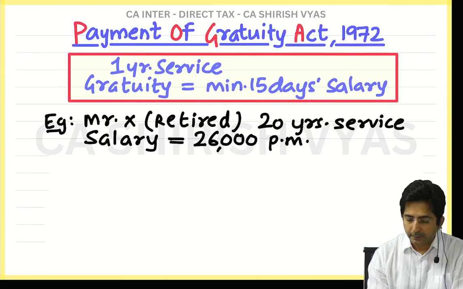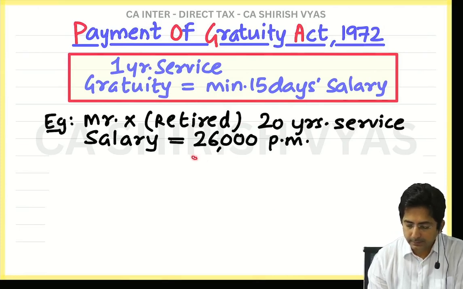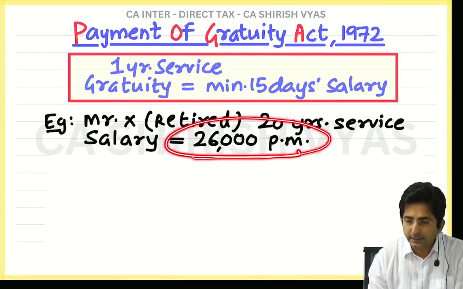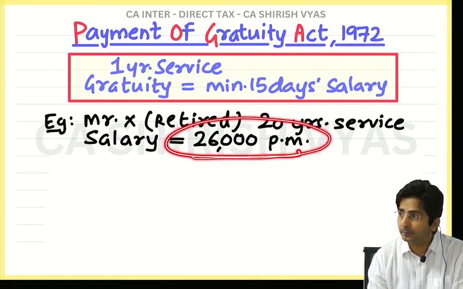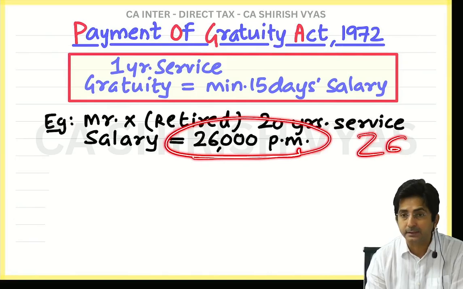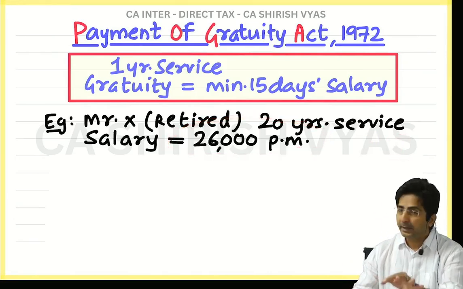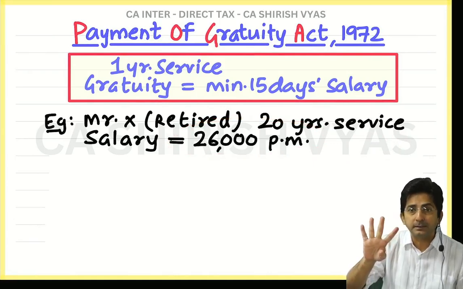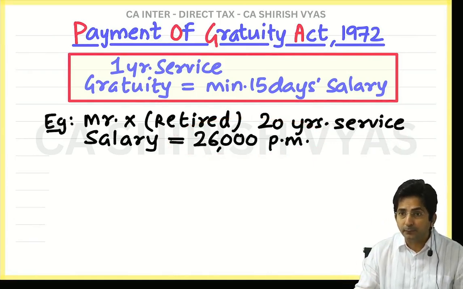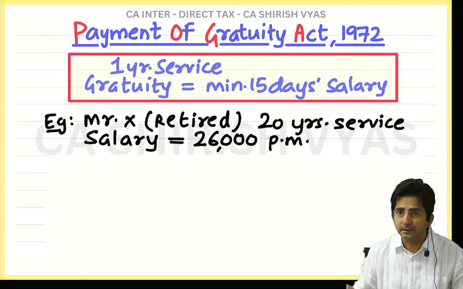Look. This 26,000 is salary of 1 month. And 1 month is treated as 26 days. Actually month is around 30 days, but every month there are 4 Sundays, and salary is given for working days.